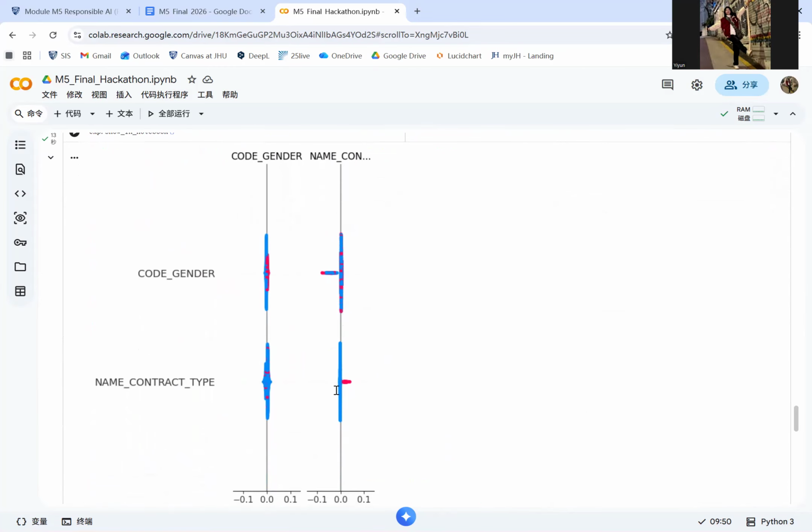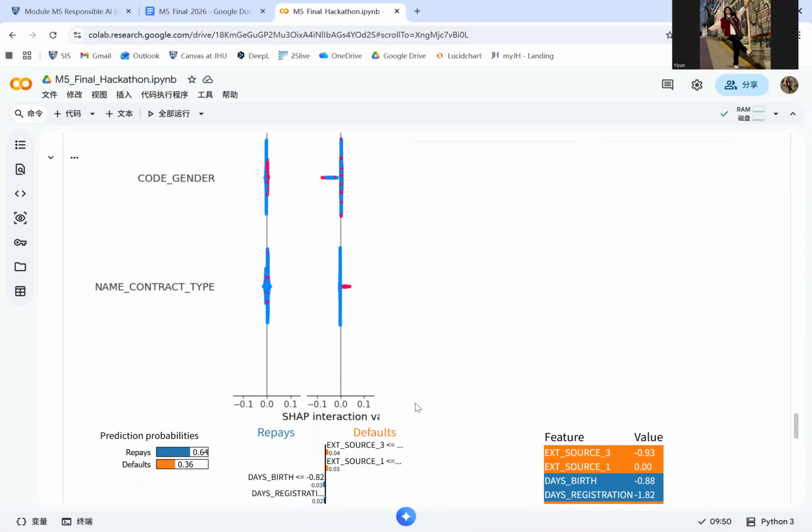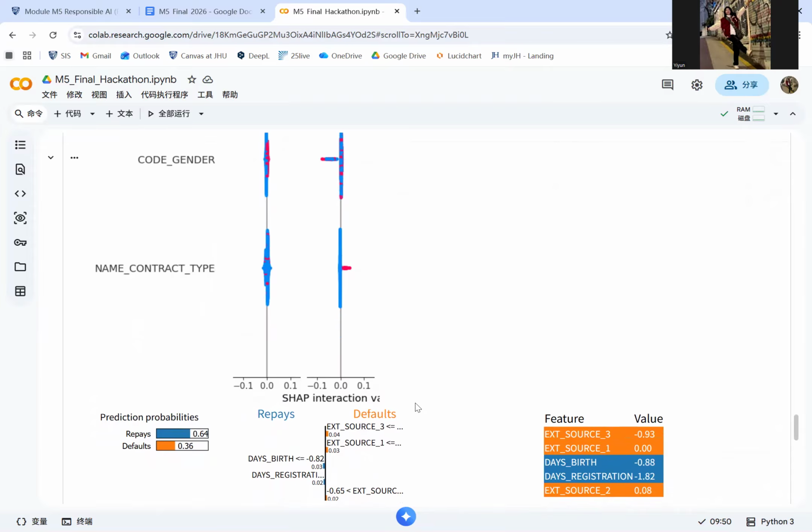I also used partial dependence plots to visualize how changes in individual features influence the predicted outcomes. Together, SHAP, LIME, and partial dependence plots provide complementary forms of interpretability. SHAP explains overall feature importance and LIME explains individual predictions. These techniques make the model more transparent and help stakeholders better understand how decisions are made.